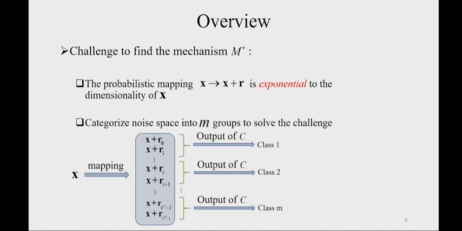However, there are still some challenges to find the mechanism M star, because the probabilistic mapping from the user's true public data x to the user's noisy public data x plus r is exponential in the dimensionality of x. However, in practice, x often has high dimension. To solve the challenge, we can categorize the noise space into m groups based on the output of the defender's classifier, C.